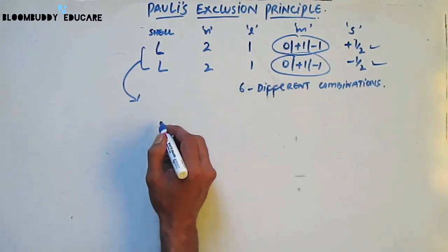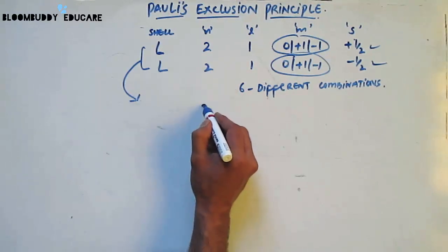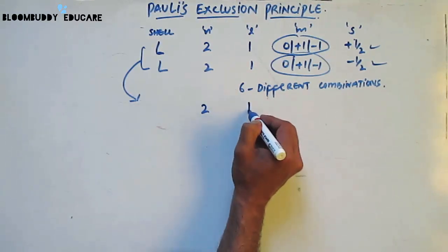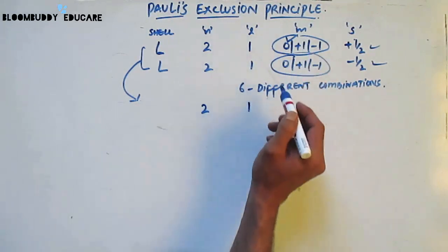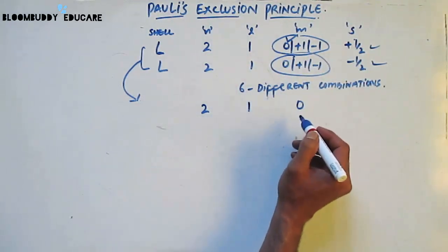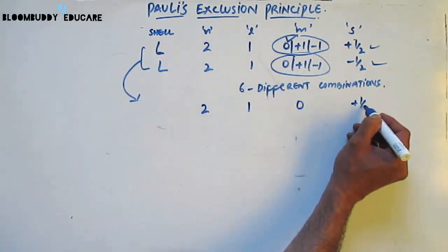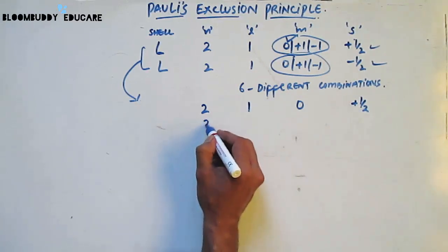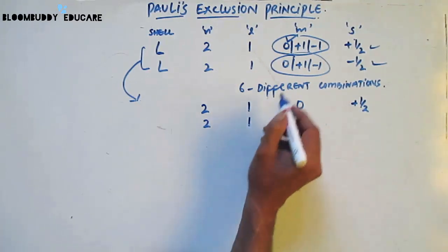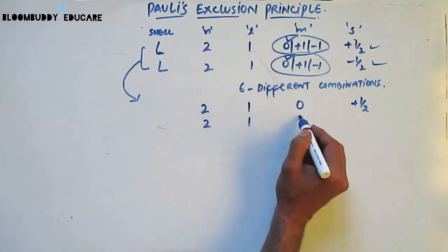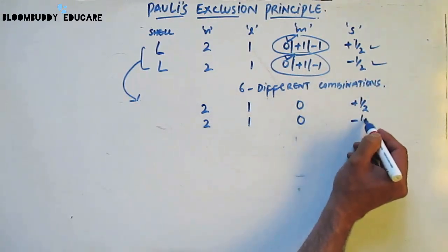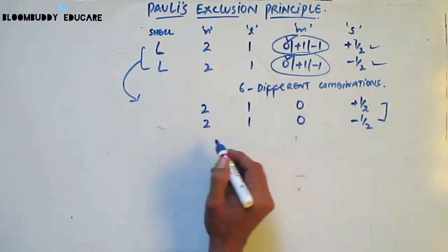The combinations are going to be: n is 2, l is 1, and we'll take 0 for m, and this is going to be plus 1 by 2. Again it's going to be 2, 1, 0, and the spin quantum number is minus 1 by 2, so this is one set.